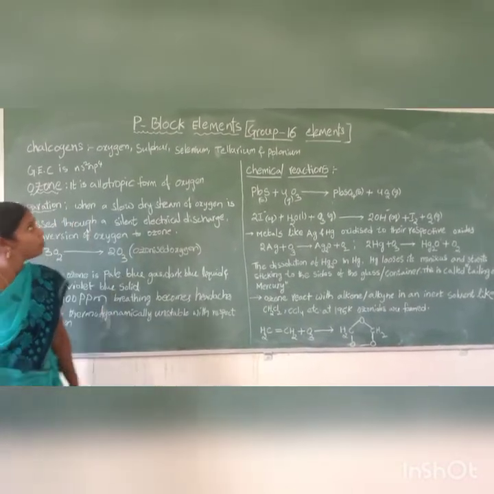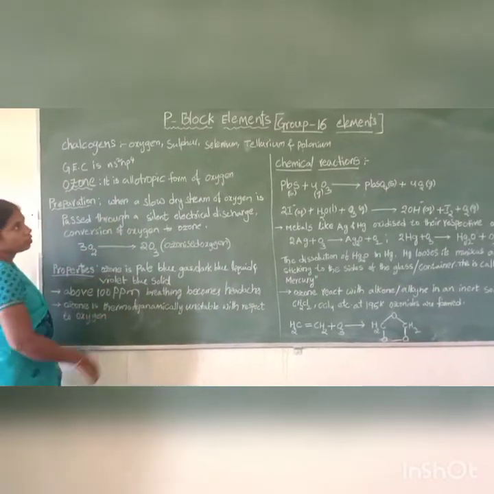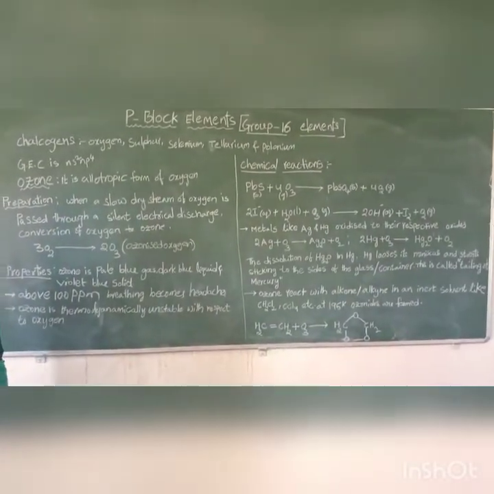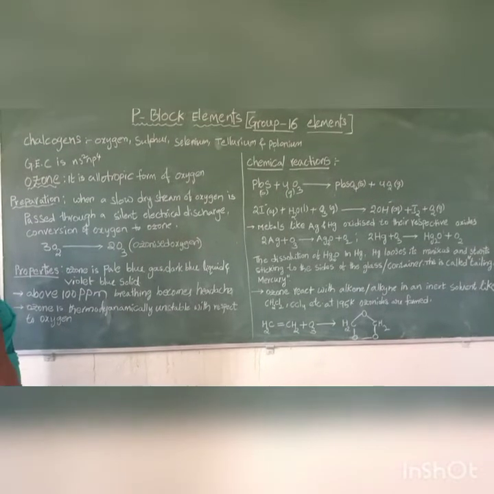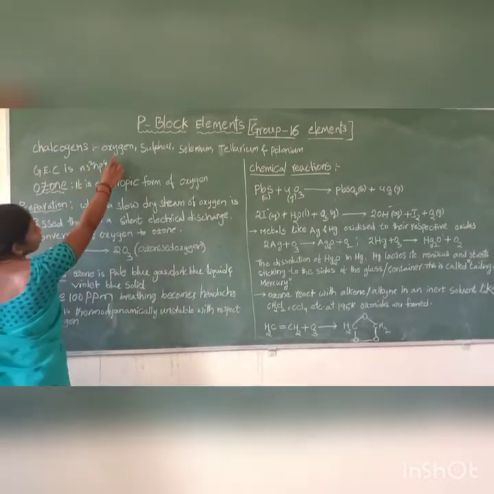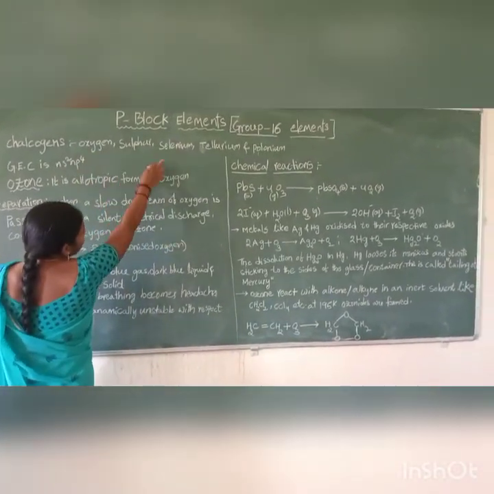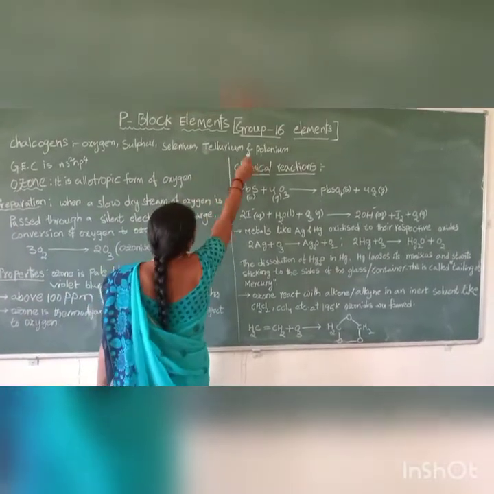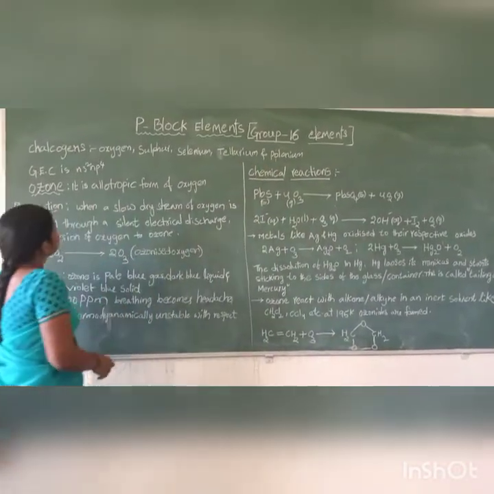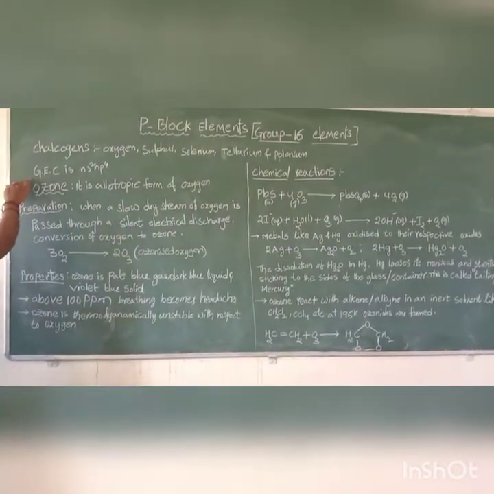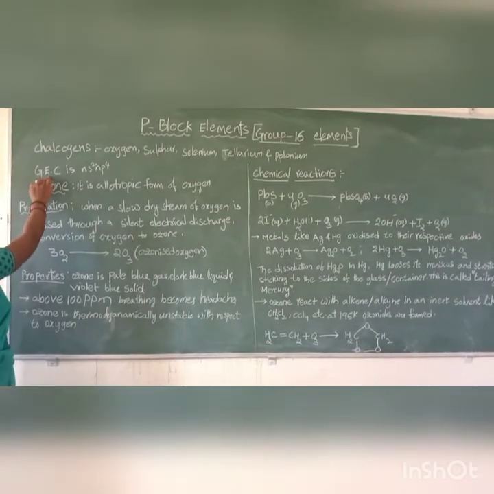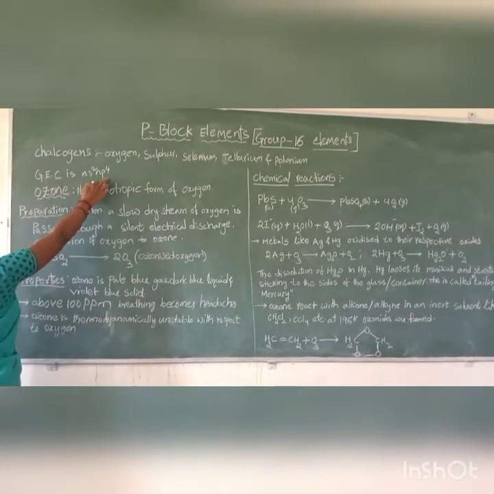My topic is the p-block elements, group 16 elements. Group 16 elements are also called chalcogens. In this group, oxygen, sulfur, selenium, tellurium and polonium are present. The general electron configuration is ns2np4.